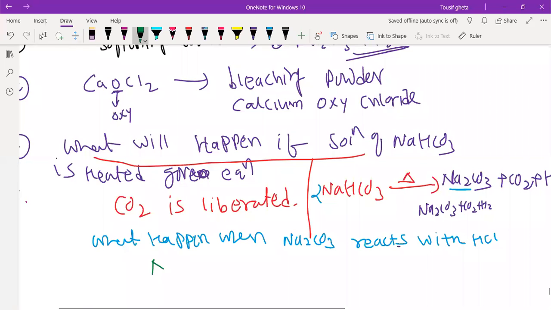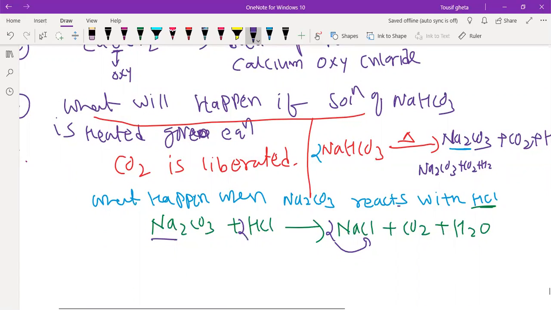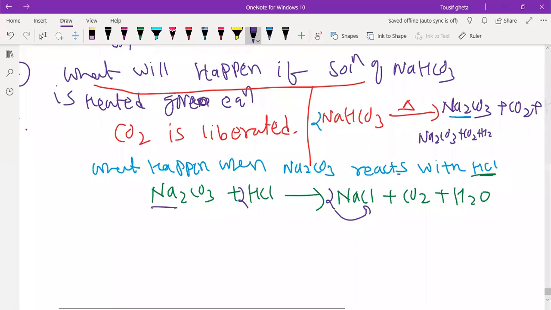Na2CO3 plus HCl. This is HCl. So you know that whenever carbonate or bicarbonate react with acid or are heated, they liberate carbon dioxide. You will get salt, CO2 and H2O. This is the fixed thing. Na2 is there, so write 2 here. Here 2Cl will become, so write 2. The rest will get automatically balanced. You do not need to worry about that. Good. Very, very good.